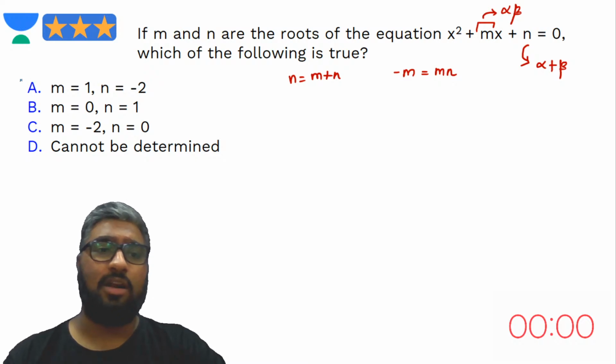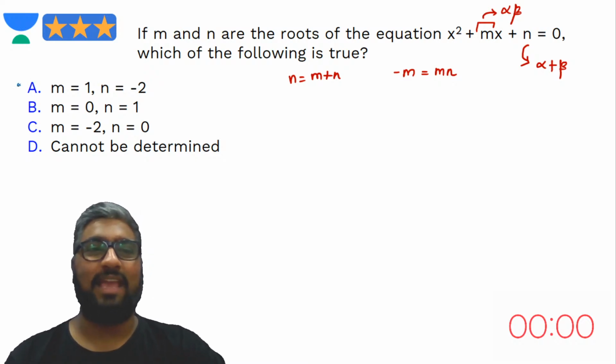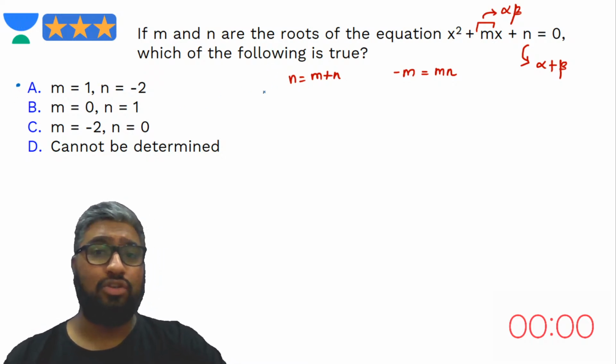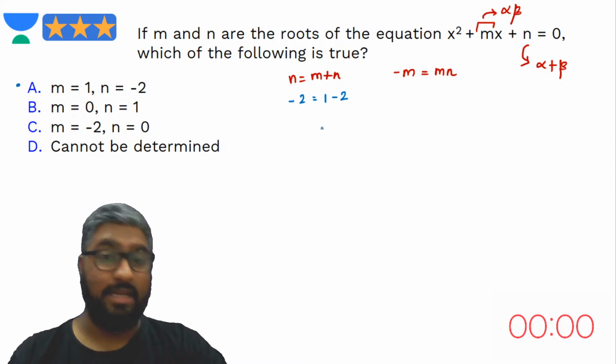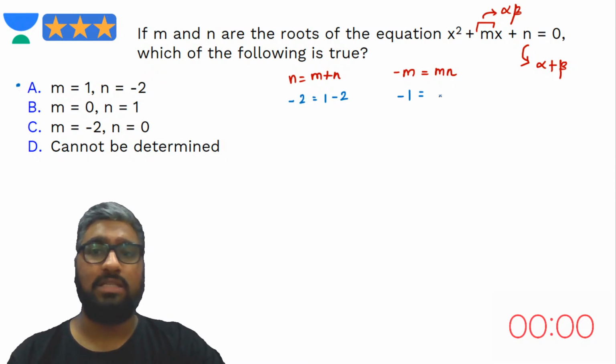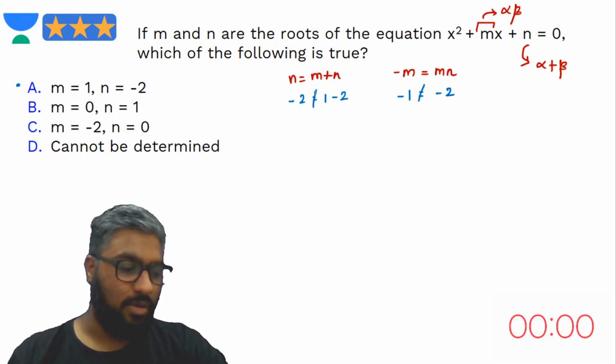Let's try A because a lot of you haven't said A. So the option under question is A. M should be 1 and n should be minus 2. Would that work out? Minus 2 should be equal to 1 plus minus 2. Nah, it doesn't fit. Look at the other equation also. Minus m, that is minus 1, should be equal to m times n, which is how much? Minus 2. Are they equal? Not really, they don't satisfy.